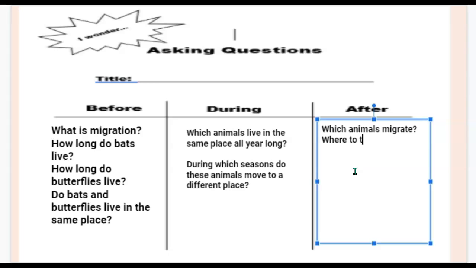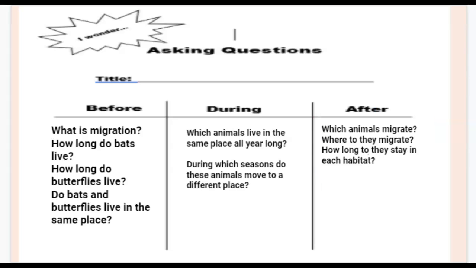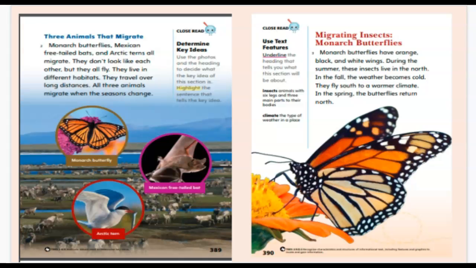Where do they migrate? I have a question. How long do they stay in each habitat? Now, let's practice. We're going to go ahead and read these two pages.